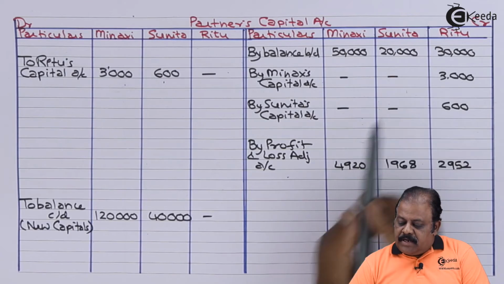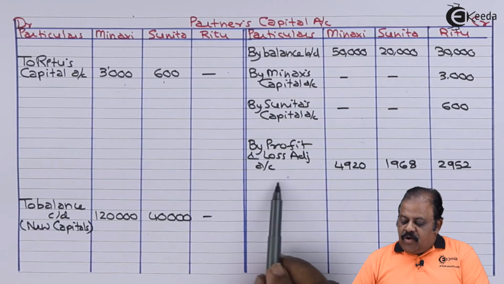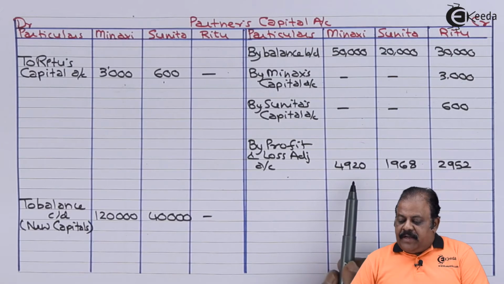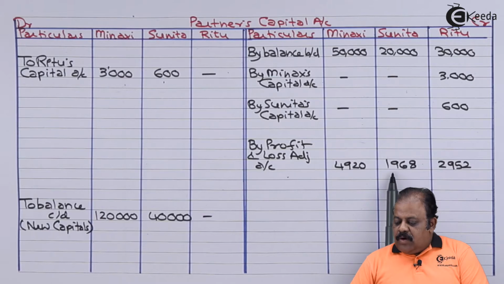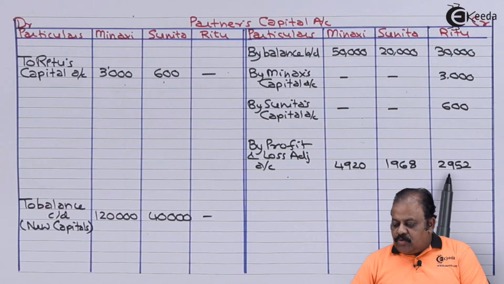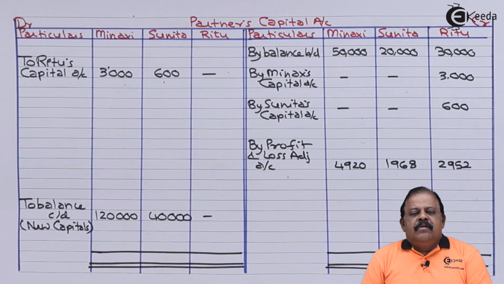Partners capital account credit by profit and loss adjustment account, that is transfer of profit: Meenakshi 4,920, Sunita 1,968, Ritu 2,952. Let us close now the partners capitals.